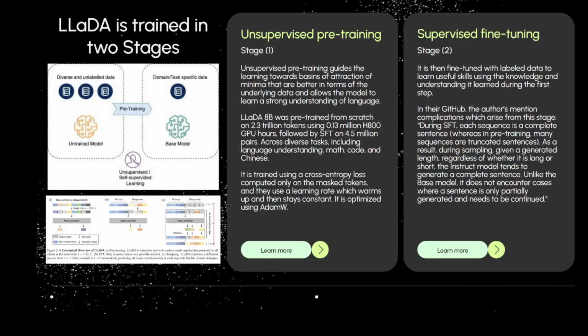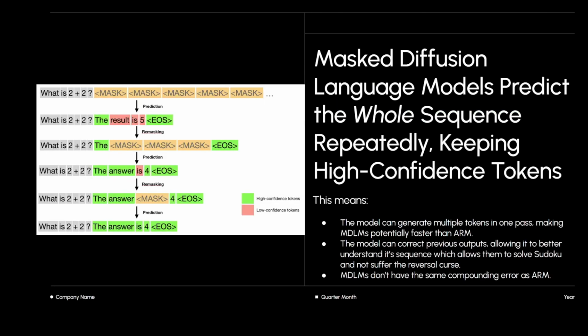Okay, so to summarize, there are two processes. They're both based off of confidence, right? Basically, if the model's confident in something, you add it. But let's say this is where we're at, and this is 2 plus 3, so the answer should be 5. It has already output this. The way it would work is that it would predict the sequence again, and then it would think that this is low confidence, and it would get replaced by a mask token. So the model doesn't explicitly say that it thinks this should be remasked. It just says I'm not confident in this, and then the actual inference process will remask it. Does that make sense? There's low confidence remasking.